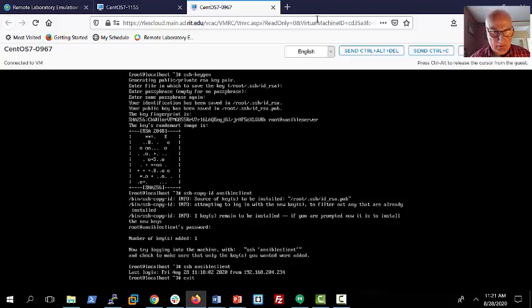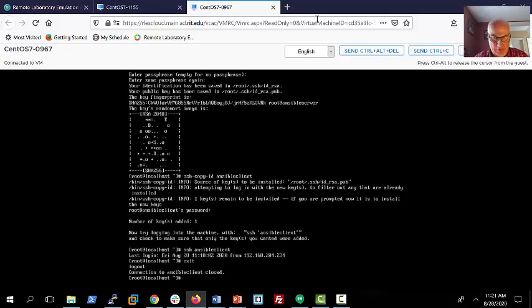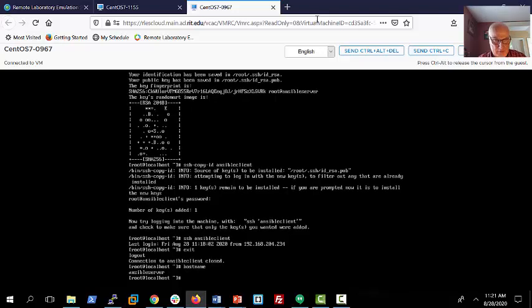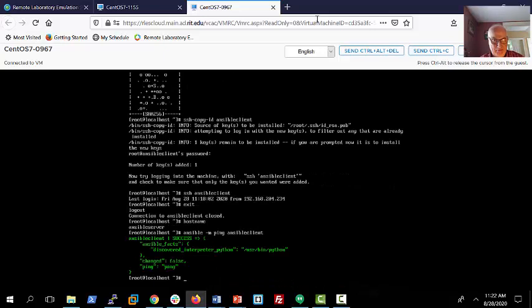We'll exit, so we go back. Now if we do a hostname to make sure where we are, we're on Ansible server. So now let's try our Ansible ping, once we actually have SSH set up properly. Okay. Woohoo! Success. We got a ping and a pong. So don't forget to set up SSH. Sorry, guys. And that's how we did it.